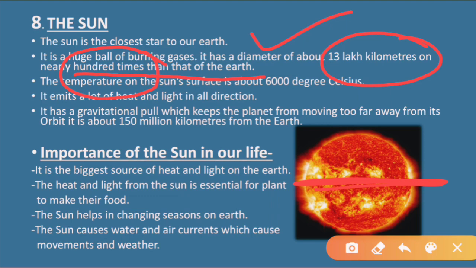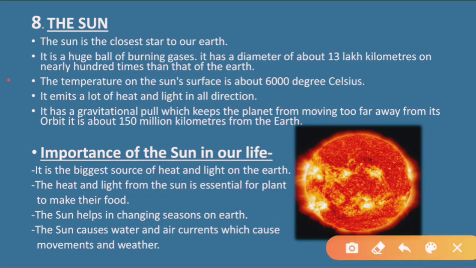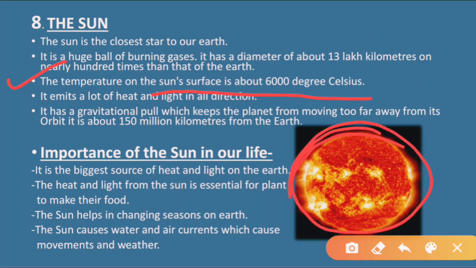Coming to the next point, the temperature on the sun's surface is about 6000 degrees Celsius. How much temperature is there on the surface of the sun? Near the surface, it is around 6000 degrees Celsius. It is a very, very high temperature. Okay, 6000 degrees Celsius.